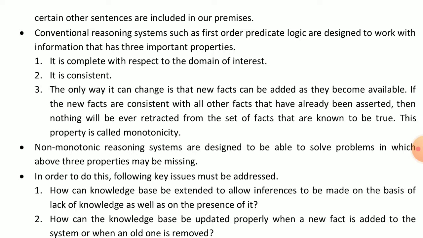Here we check the new facts, find out the reaction of the set of facts, and find out whether the given fact is true or false. This property is known as monotonicity. So these are the three basic properties of the conventional reasoning system. Now another explanation is given for non-monotonic reasoning.